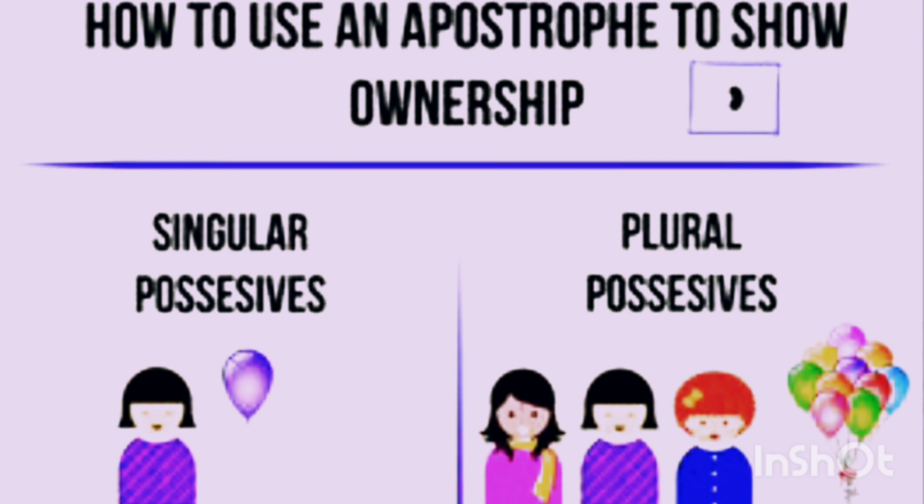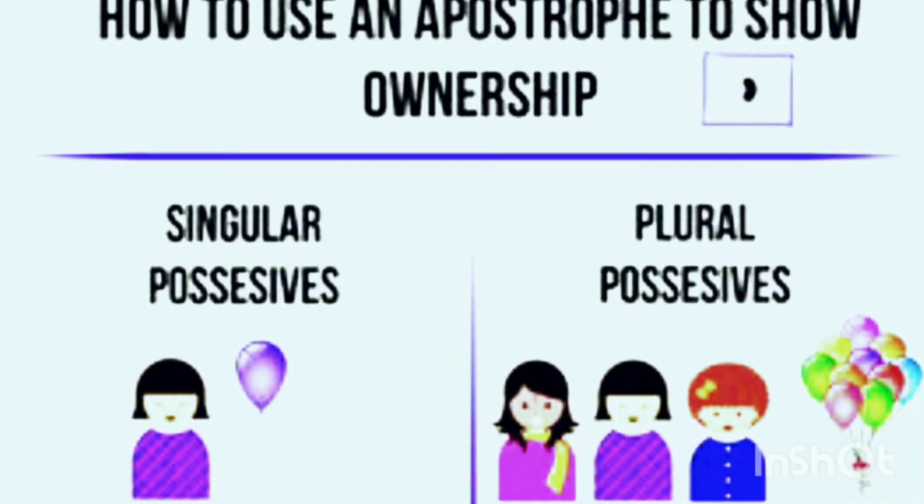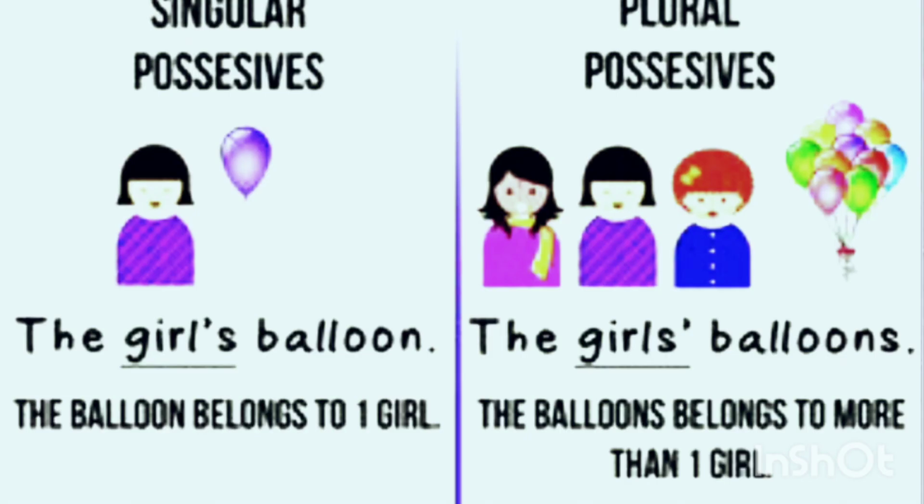So next we see the use of apostrophe. We use apostrophe to show ownership. In two ways we can see this, that is singular possessives and plural possessives. So what are singular possessives? Singular possessive means when we show the ownership of a singular person. For example, the girl's balloon. So here girl is one, so I will put the apostrophe after girl, that is girl apostrophe s balloon. So we see that the balloon belongs to one girl. Whereas in plural possessives we see the girls' balloons, that means many girls, 3 girls are there. So the balloons belong to more than one girl. So here I will put the apostrophe after s.